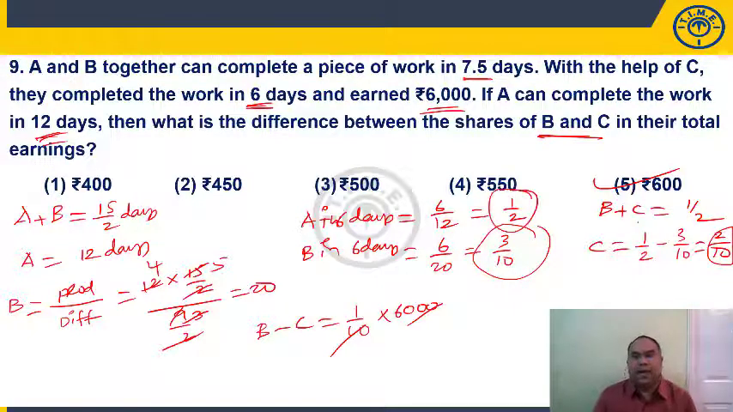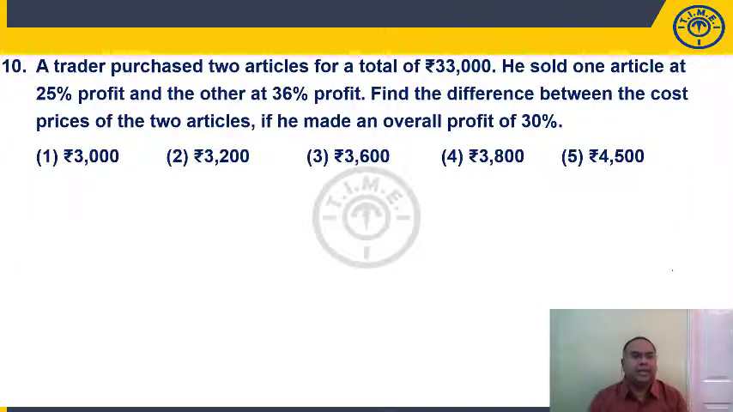If A has done half of the work, B plus C has done half. In this half, B's share is 3 by 10. So C's share is half minus 3 by 10, 2 by 10. We don't want shares of B and C, we want the difference in their shares, right? So 3 by 10 is work done by B, 2 by 10 is work done by C. Difference in their shares is 1 by 10, which is 600. Question number 10. A trader purchased 2 articles for a total of 33,000 rupees.